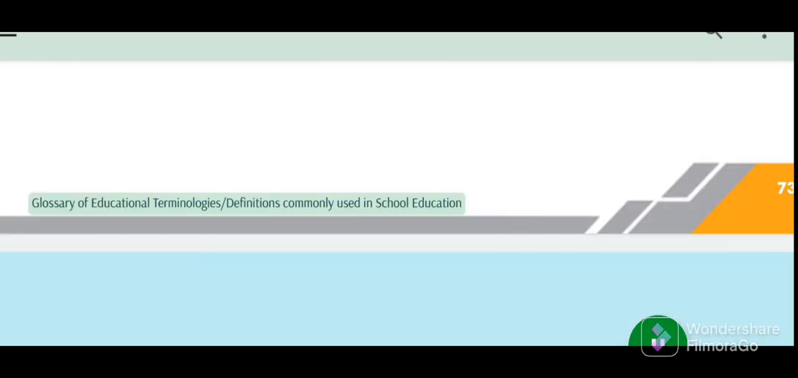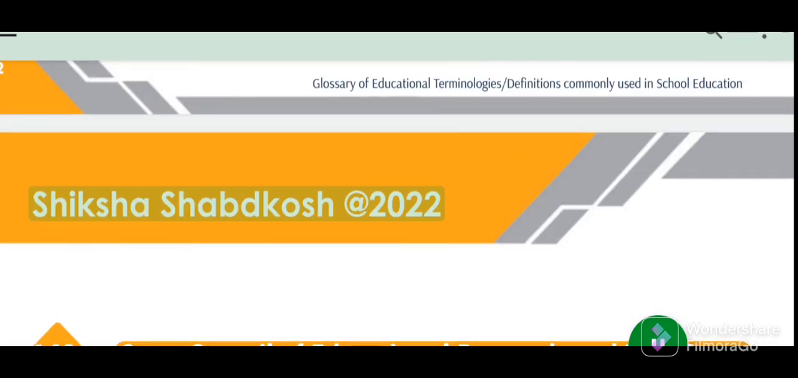Glossary of educational terminologies, definitions commonly used in school education. 73. Shiksha Shabdkosh 2022.